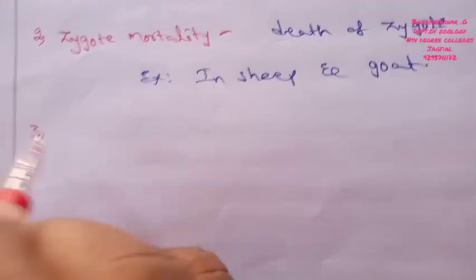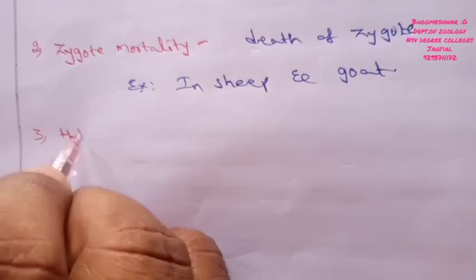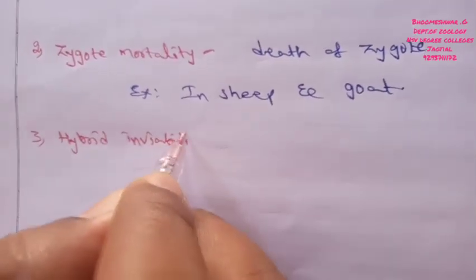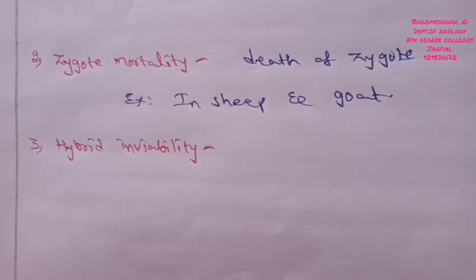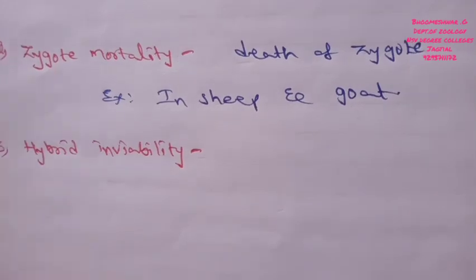Okay, the third type of post-mating isolation is called hybrid inviability. Inviability means they cannot live and they cannot develop.